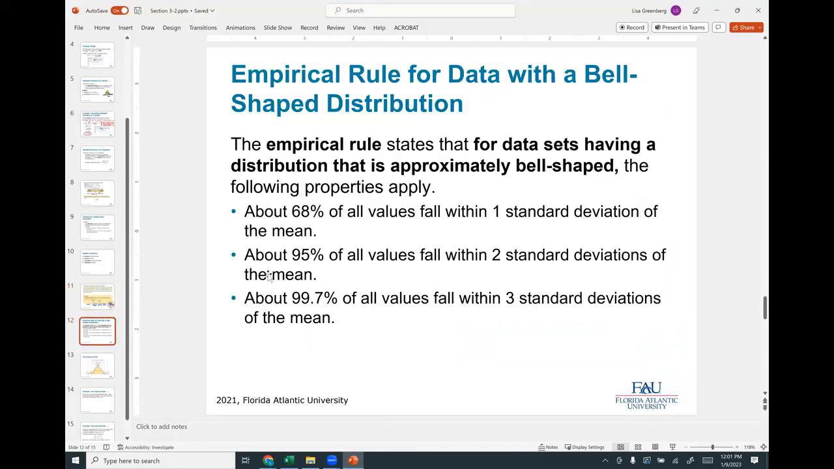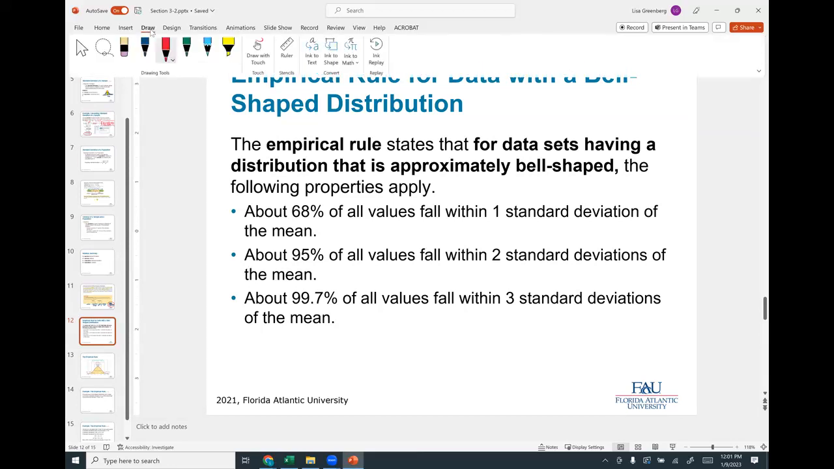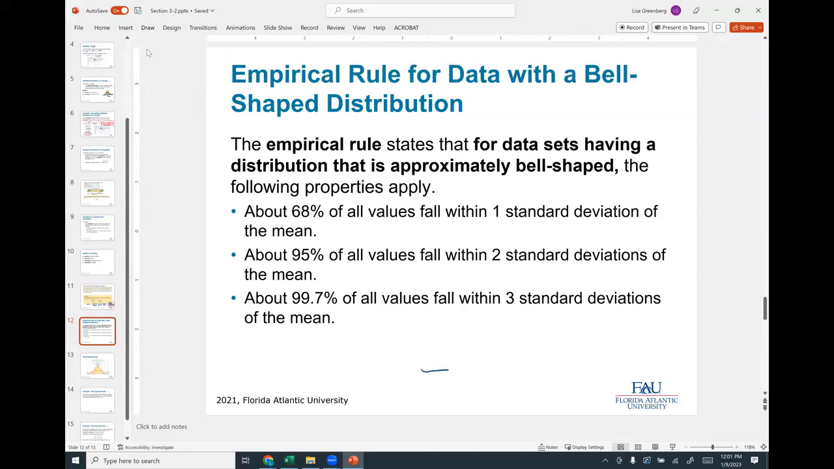Okay. Now we're going to look at the empirical rule for data with a bell-shaped distribution. This is very important. You will need this information. So if I were to draw a bell curve, actually there's a picture coming up in a minute that'll be a lot nicer than mine.